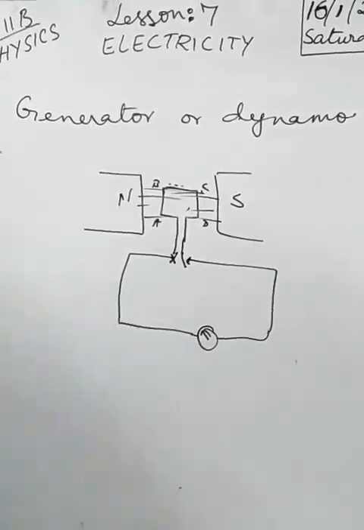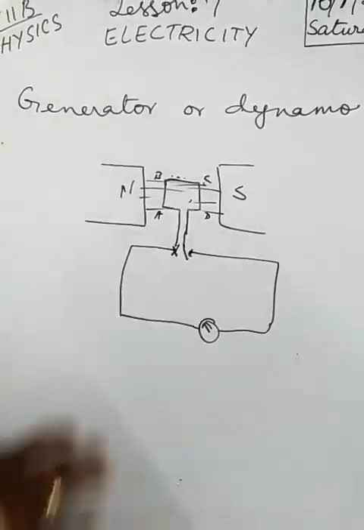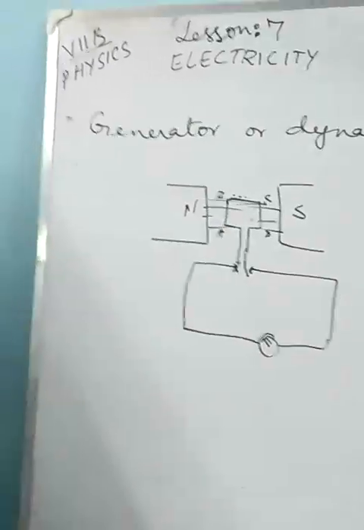Now this is a simple mechanism which you will study later in your life, in your class. For the time being, that is sufficient for you to understand about the electric generator. Large scale generators are used in powerhouses to produce electricity. For example, in hydroelectric power stations, turbines are rotated. See, in the hydroelectric power station, what happens?